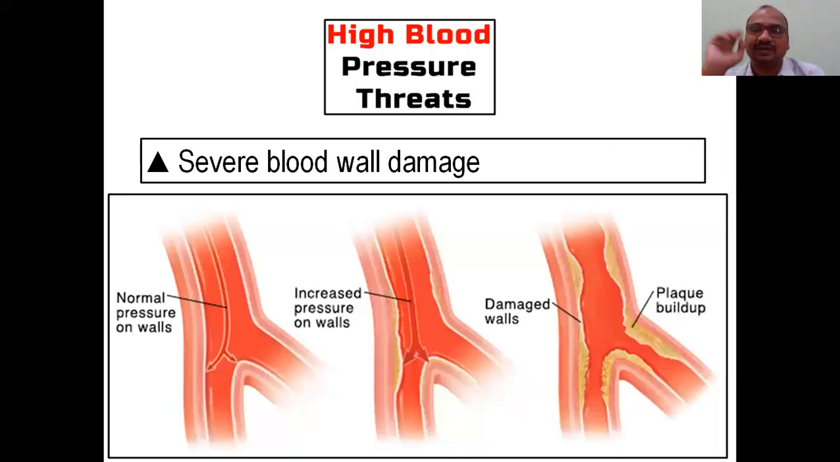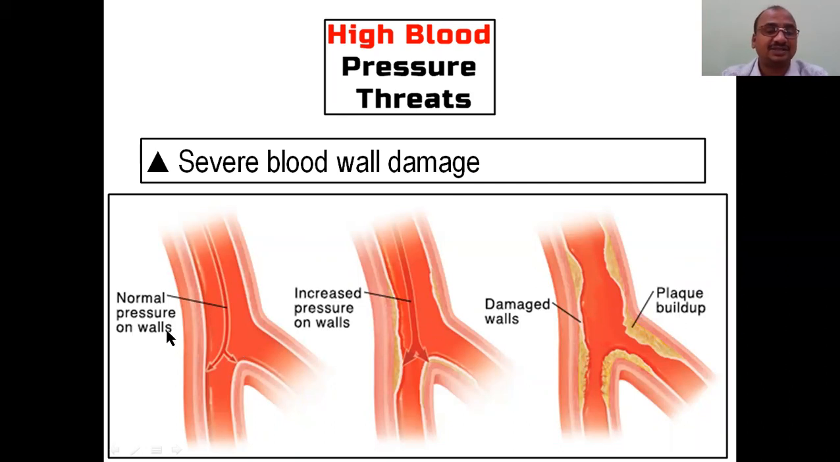If you suffer from hypertension and you are not taking tablets, then what happens? What are the consequences? What damage does blood pressure do? Mainly it damages the blood vessels. Severe blood vessel wall damage will happen because the pressure is always acting on the vessels.